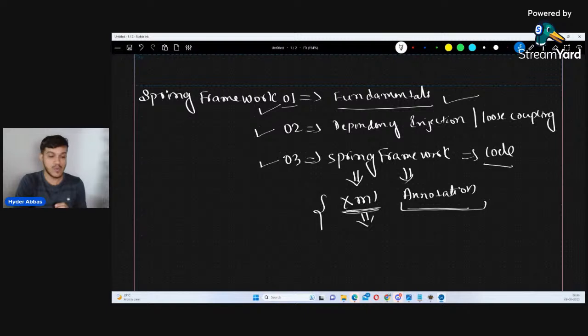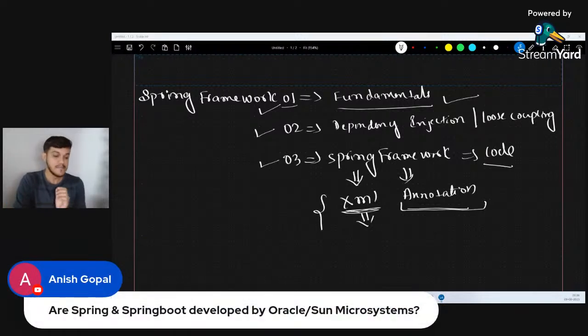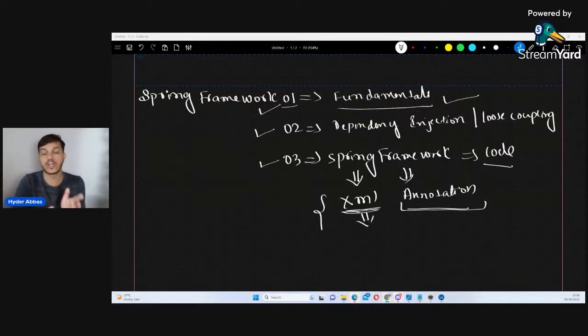Anish Gopal asked one question here, that is, is this framework being developed by Oracle or Sun Microsystems? No. In the very first session I had told, it is not being developed by Oracle or Sun Microsystems. It is developed by Rod Johnson, Spring.org. Many organizations have come and gone. Now currently the owner of this framework is VMware. That is the present owner of this.